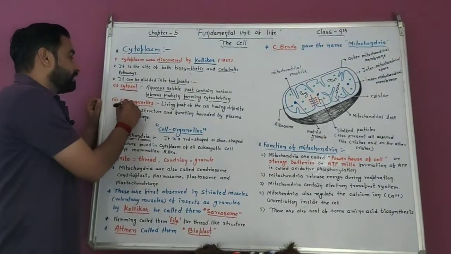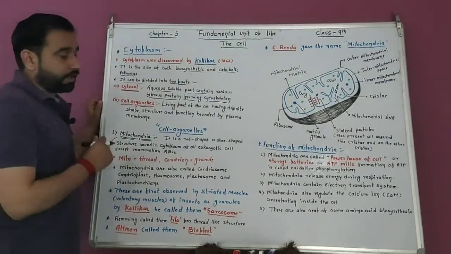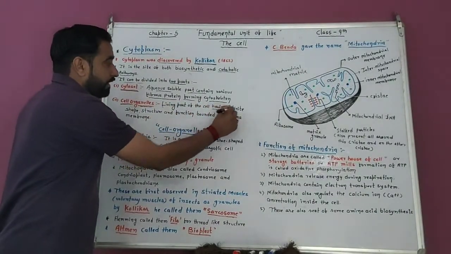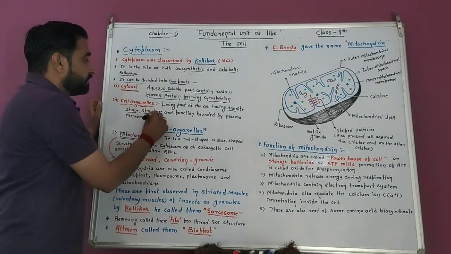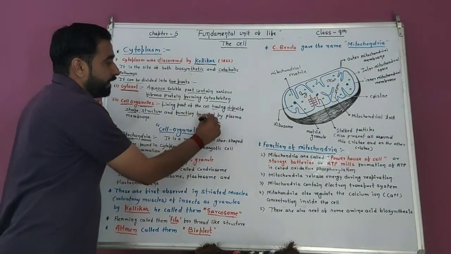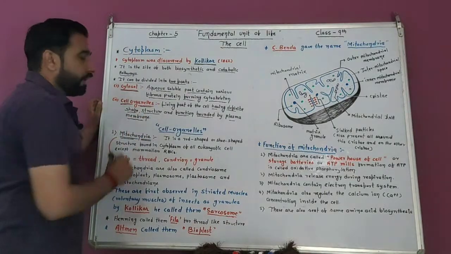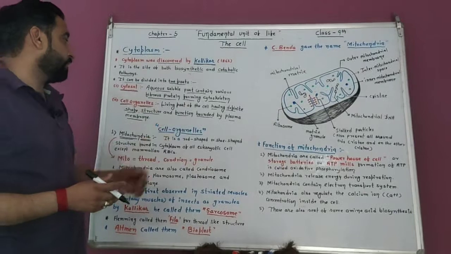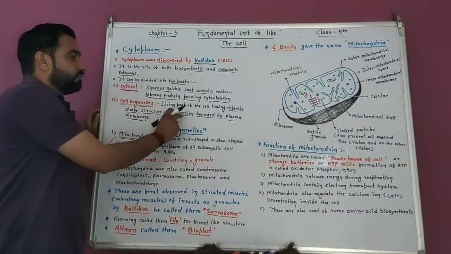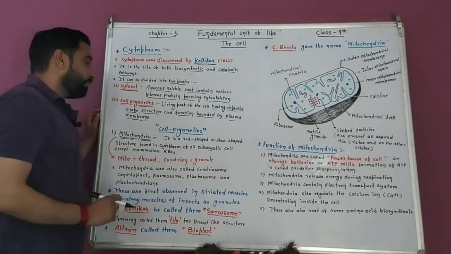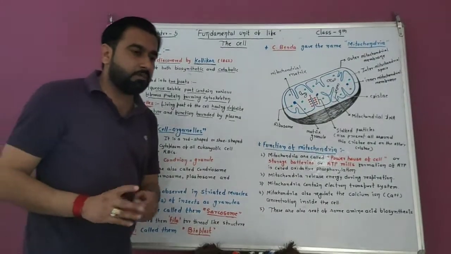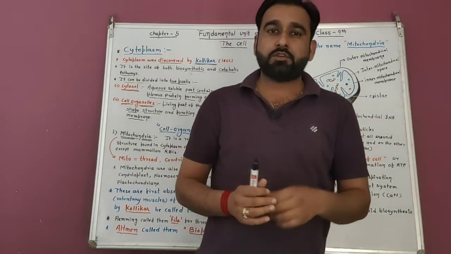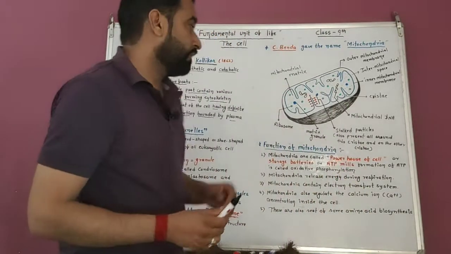Now the second part is cell organelles. Cell organelles are the living part of the cell having definite shape, structure and function, bounded by plasma membrane. In cytoplasm many cell organelles are abundant. Now one by one we discuss all the cell organelles which are abundant in the cytoplasm. So the first cell organelle we start today is